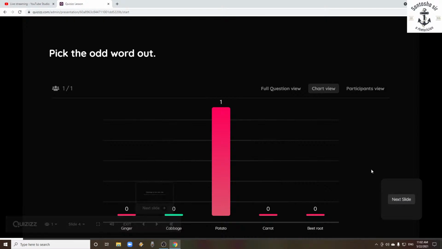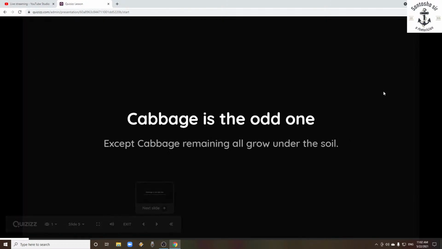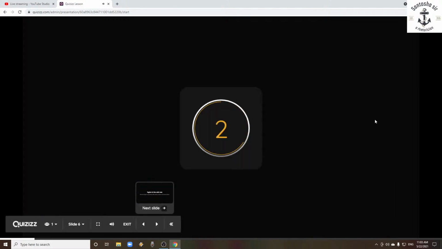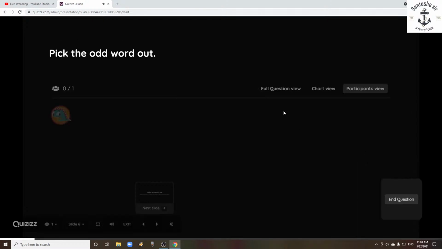Cabbage is the right answer, but why? Cabbage is the odd one among the given options, and except cabbage, the remaining all grow under the soil. If you have noticed, carrot, beetroot, and all the other options grow under the soil. So it's a simple explanation. Quickly, let's move on to the next question without wasting your time. We'll get to know the explanations for each and everything.